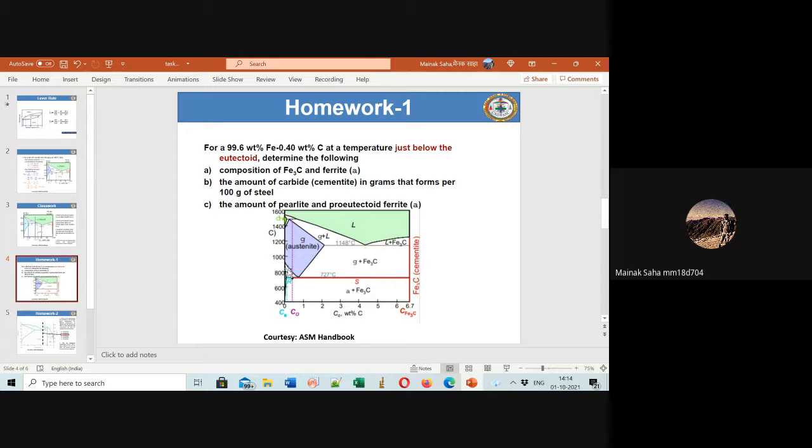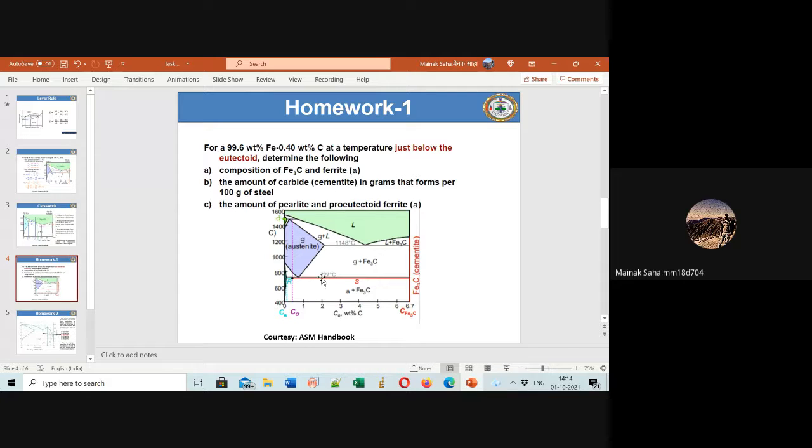When you talk of steels, I think sir has not taught you anything about steels. But when you talk of steels, you have steels from 0 to 2%. Here you have alpha, this is alpha ferrite, and Fe3C is the cementite. Above 2% to 6.67%, you have everything as cast iron. In cast iron, you have cementite and also alpha, but the morphology and the arrangement of the phases is different. I'm not going into depth on this.